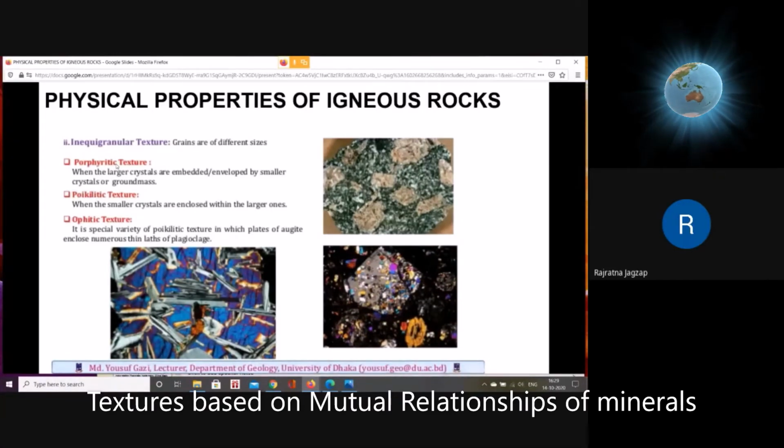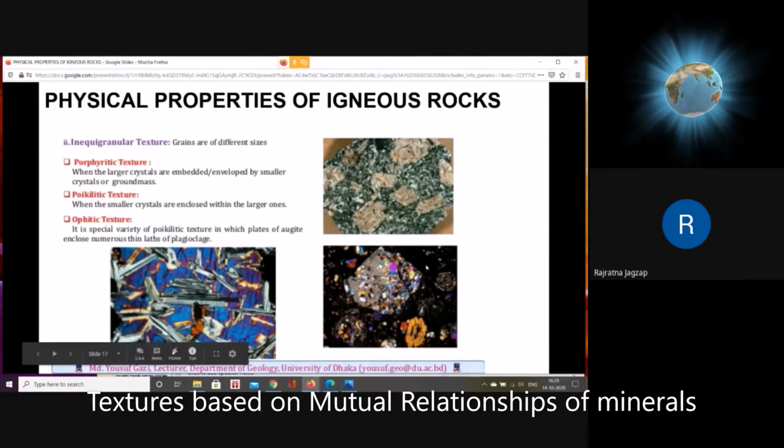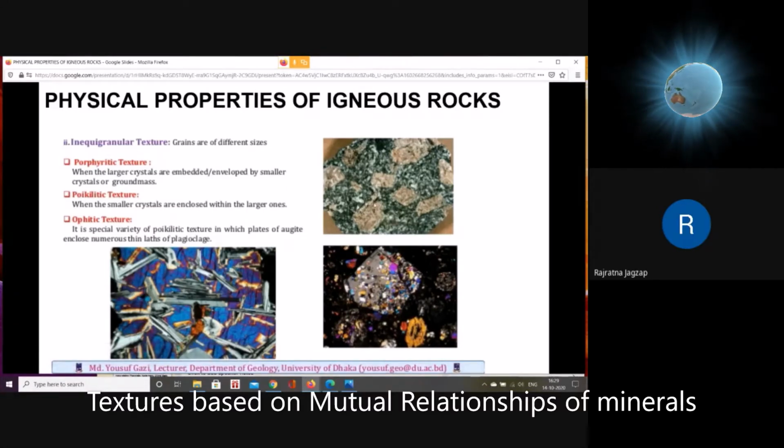Second, if the rock is inequigranular, it produces many textures. One of the textures is porphyritic texture, when large crystals are embedded in or surrounded by small crystals. The small crystals are the ground mass, as in the hand specimen above. Large crystals are embedded in this fine grained material, or coarse grained minerals are surrounded by fine grained material. That's called porphyritic. The one which is large size is called phenocryst. The one which is fine grained is called ground mass. So this is ground mass here.